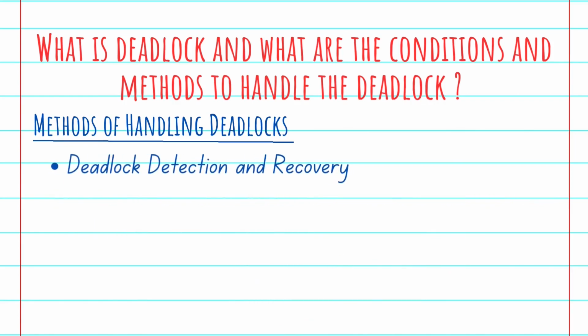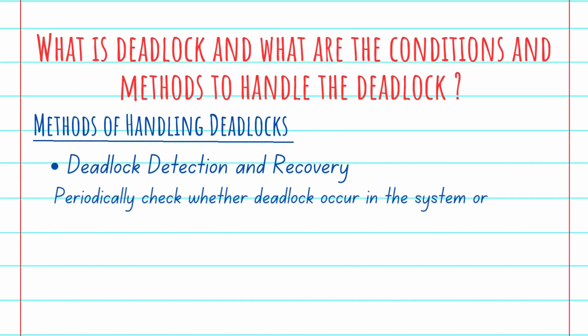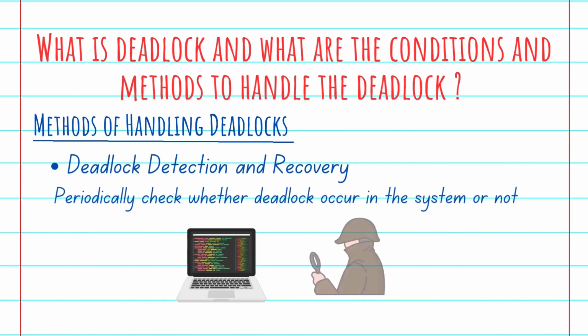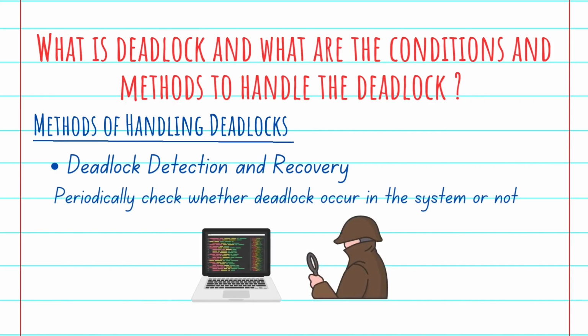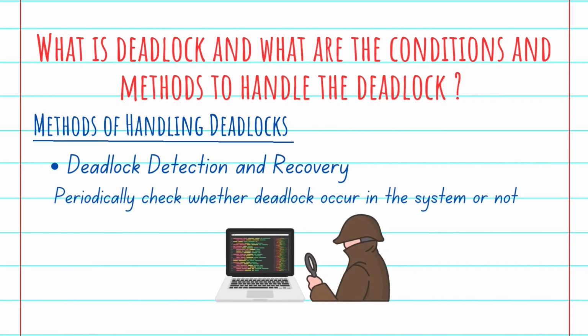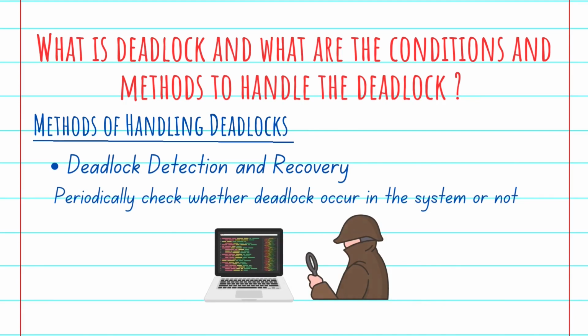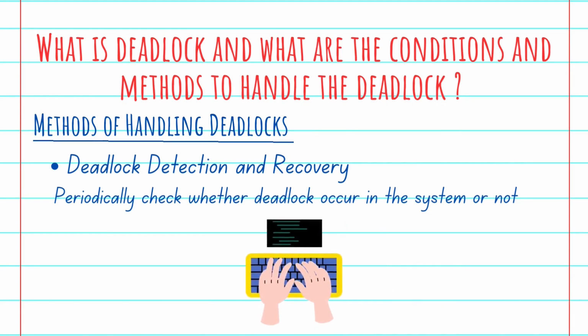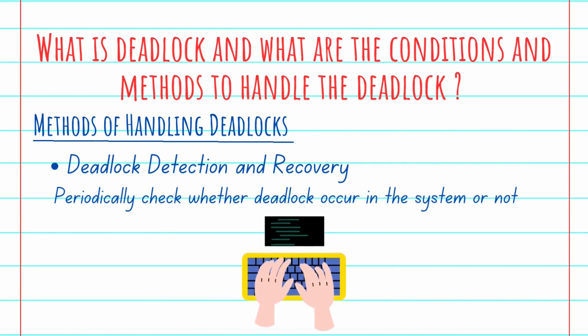Then the last one is deadlock detection and recovery. This approach lets the processes fall into deadlock and then periodically checks whether a deadlock occurs in the system or not. Means we are trying to detect, right? If it occurs, then it applies some recovery methods to the system to get rid of the deadlock, like making a resource allocation graph or any other method. We are here just trying to detect the deadlock. Makes sense? And when we detect it, we try to recover our system. Got it? This is nothing but deadlock detection and recovery in simple terms.